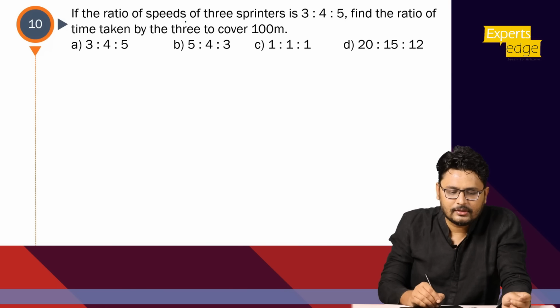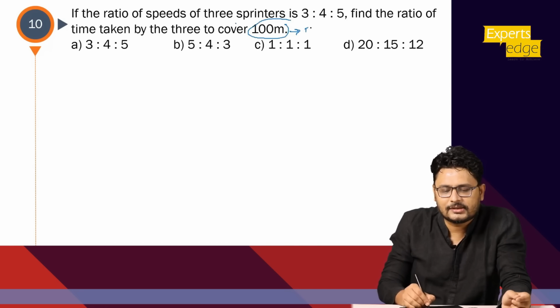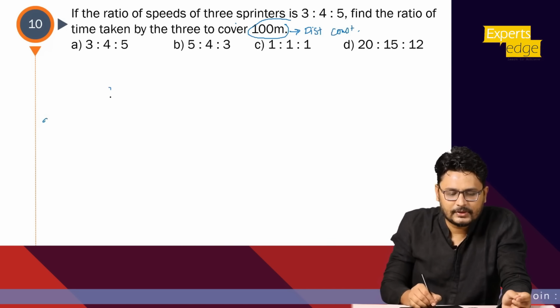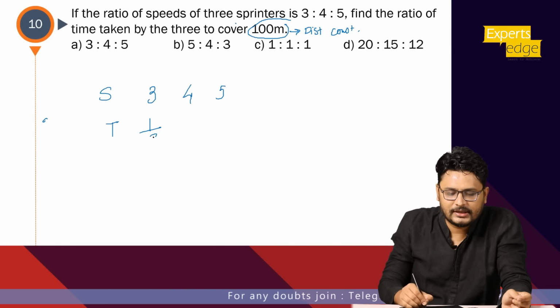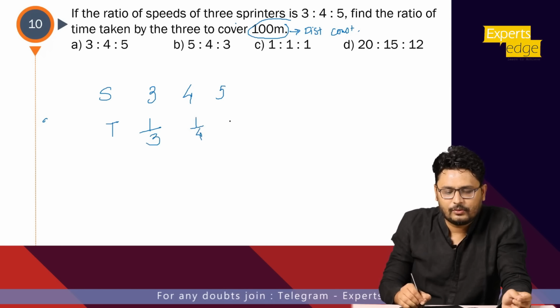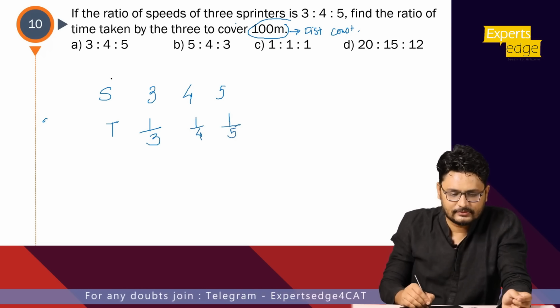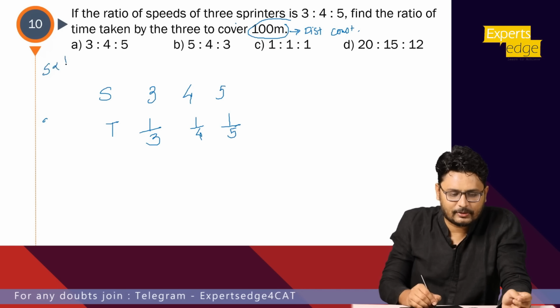as in this question, 3 sprinters cover 100 meters. What does the 100 meters indicate? That distance is constant, right? So if distance is constant and the speed ratio is what? 3:4:5. Now what will be the time ratio? It would be nothing but 1/3, 1/4, 1/5. As distance is constant, speed is inversely proportional to time.